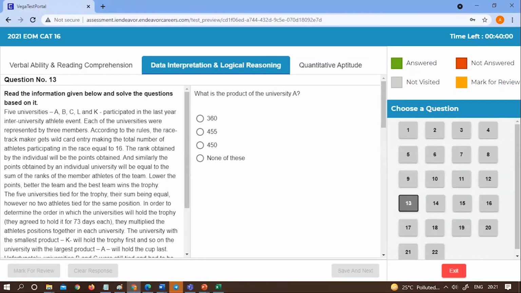Oh, a lengthy caselet, not very complex calculation. Once you crack the set, you can get all 3 answers easily, but it is certainly time consuming. A lot of reading is required. So in case you like solving these questions, then only it makes sense to go for it. If you're going for this set, obviously you're going to get all 3 questions right.